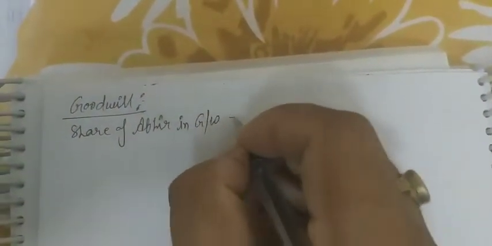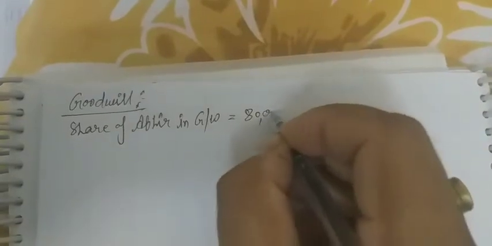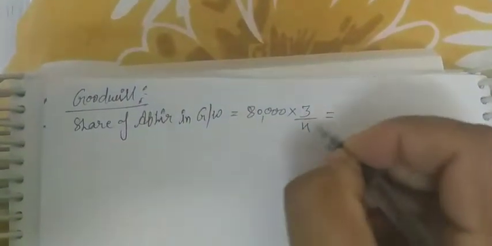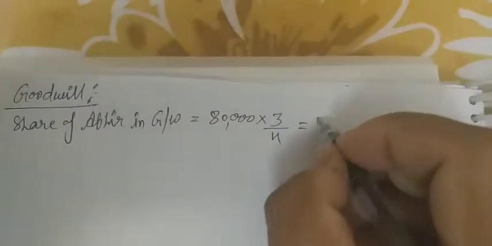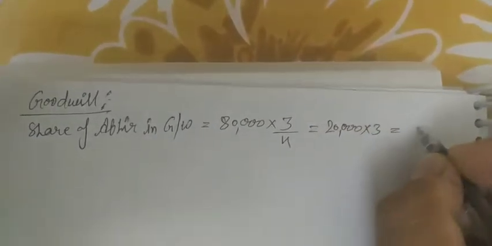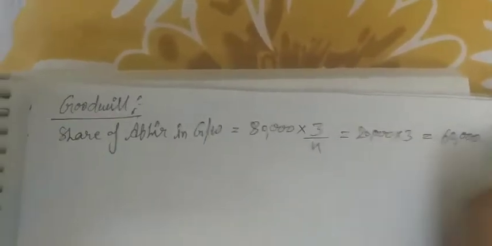So the share of Abhir in goodwill is 80,000 rupees total, multiplied by 3/4. This is the sacrifice ratio, 3:1. So 4 2s are 8, 20,000 multiplied by 3, that is 60,000 for Abhir.